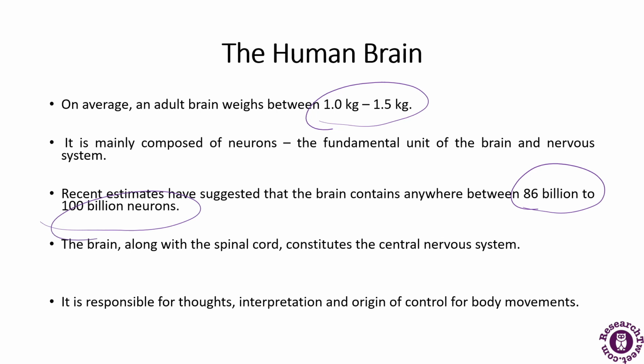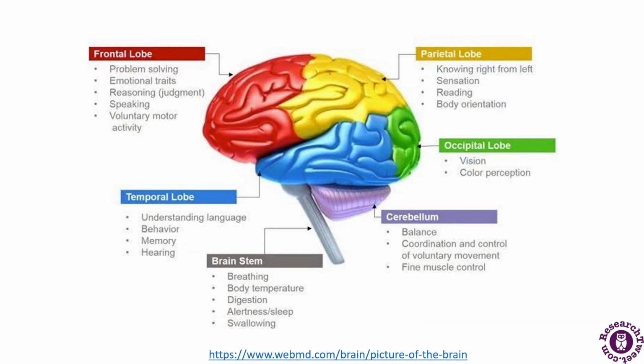The main part of the central nervous system is the brain only, and it is responsible for thoughts, interpretation, and origin of control for the body movements. So this is all about the human brain. Now we will be discussing the structure of the human brain in detail.